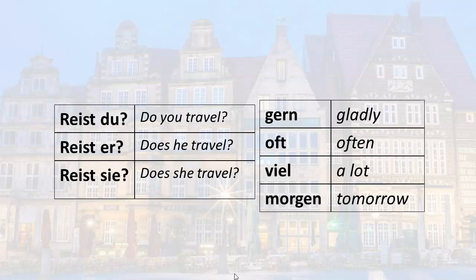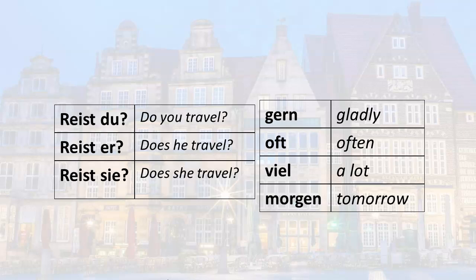If I want to say, do you travel? I would simply say, reist du? Does he travel? Reist er? Does she travel? Reist sie? If I want to ask the question, do you like to travel? We'll put that together with gern. I would say, reist du gern? Do you travel often? Reist du oft?